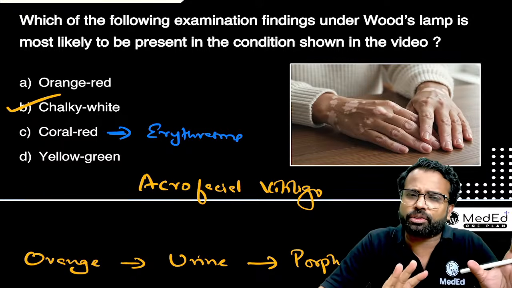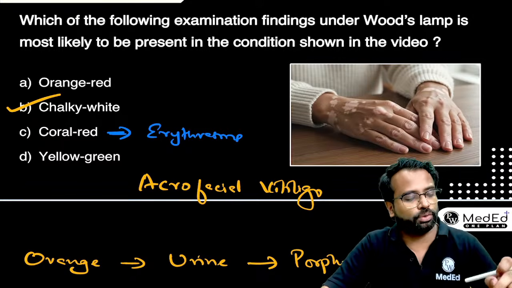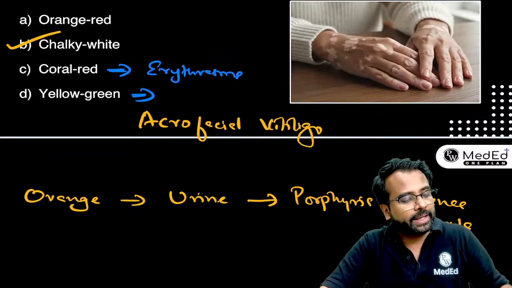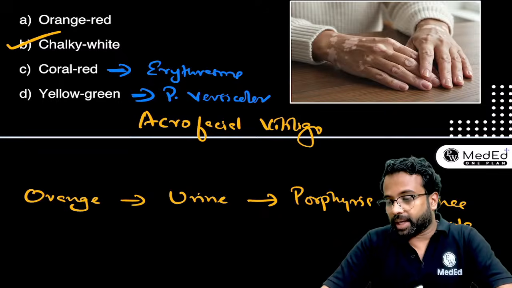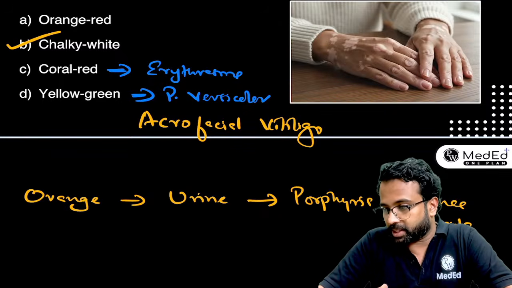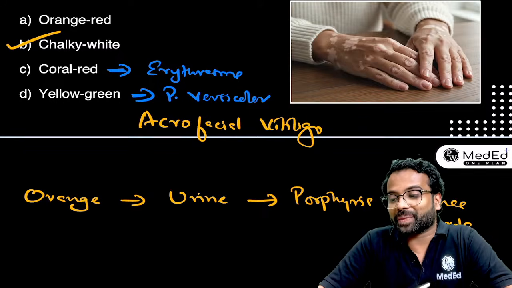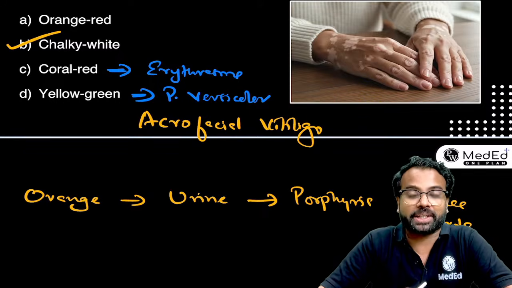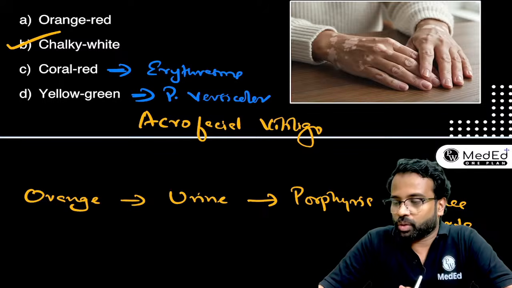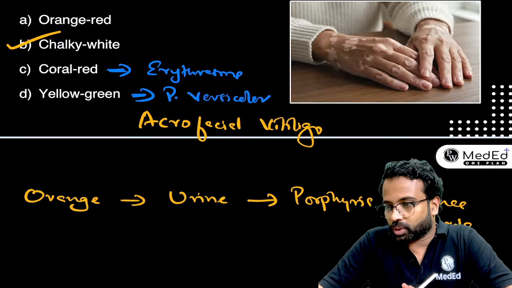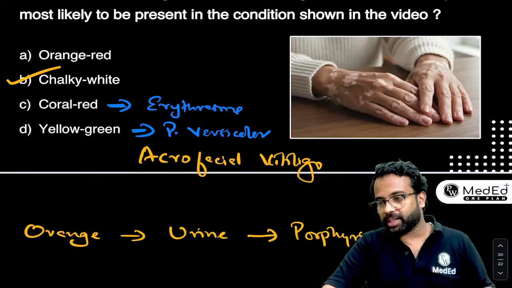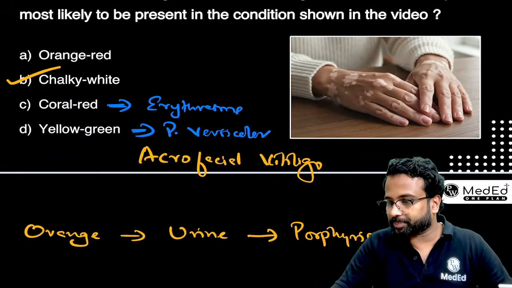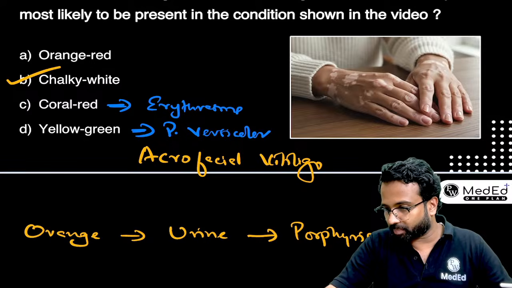And yellow color fluorescence or a blue or a green color fluorescence in the trunk especially can be seen in Pityriasis versicolor. Yeah, not rosea, it is Pityriasis versicolor. Okay, Tinea versicolor or Pityriasis versicolor. So all those Woods lamp examination findings are also going to be very important in terms of your NEET PG exam.